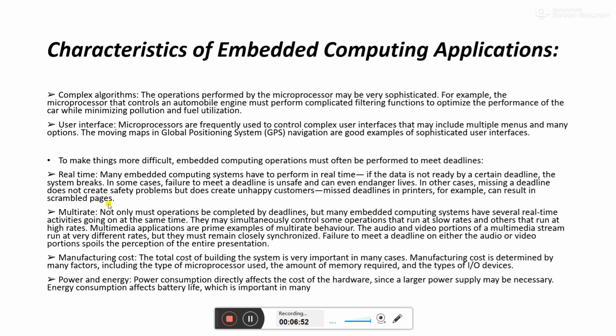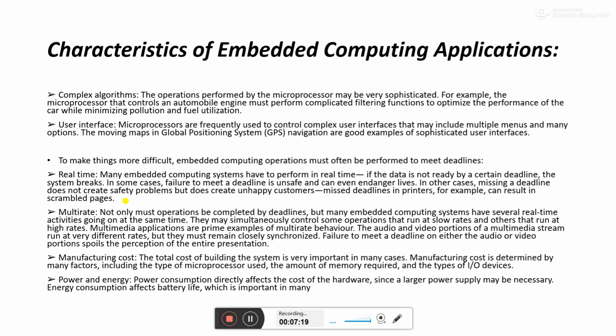So these are some of the characteristics of the embedded system which we need to take into account. One is real time. The system must work in real time. We have already discussed real time operation. Multi-rate: there may be different types of applications and different things which communicate with the embedded system, and these are of multiple rates.